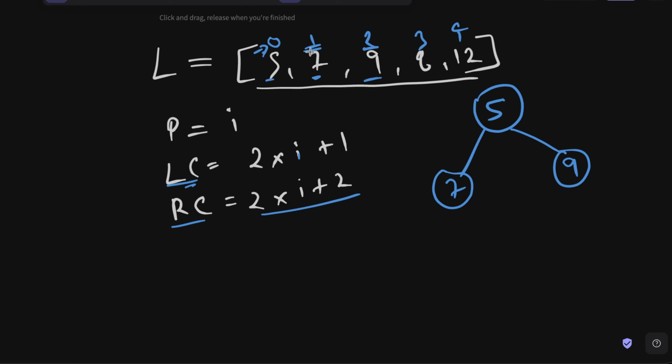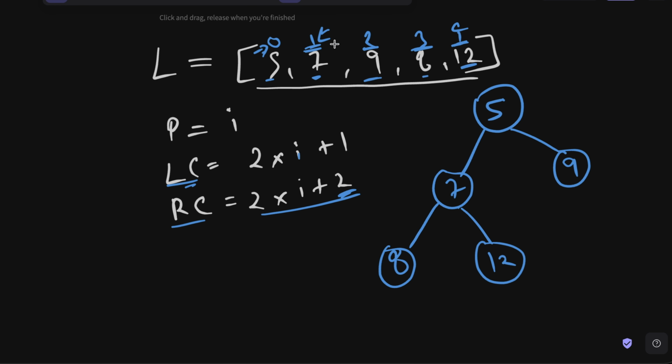So the left child node for 7 is going to be 2 multiplied by 1 plus 1. So the third index is going to represent the left child node for this particular 7th node. We will have 8 here because 8 exists on the third index. In the same way, I can figure out the right child node also. So 2 multiplied by 1 is going to be 2 plus 2. So the fourth index is going to represent the right child node for this particular node.